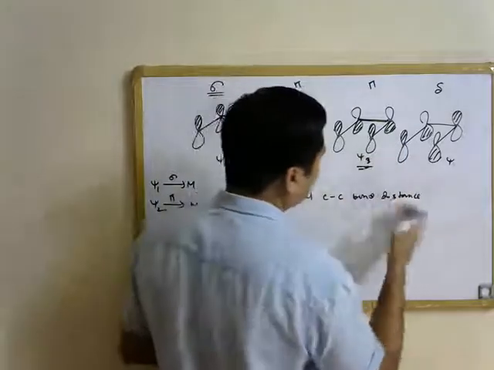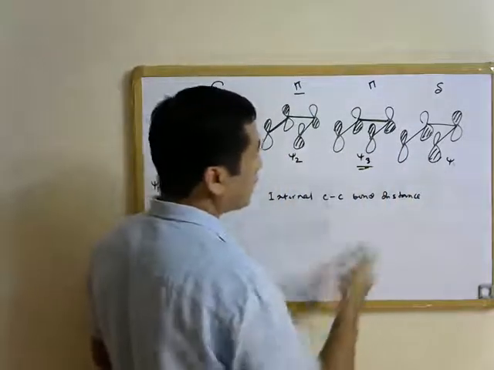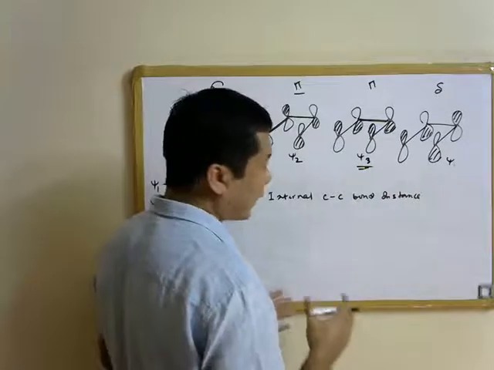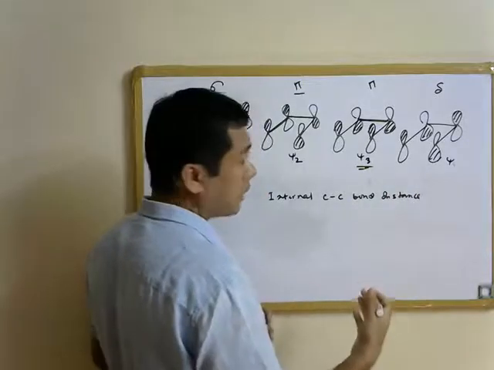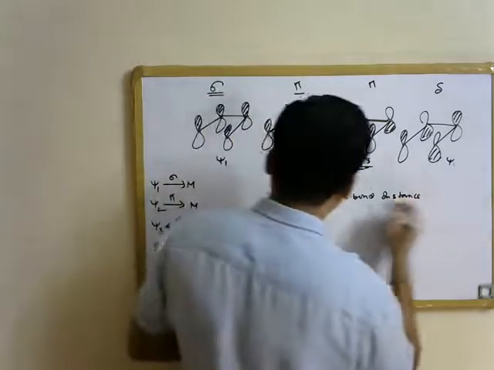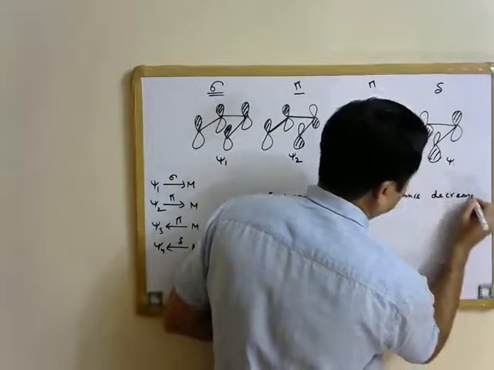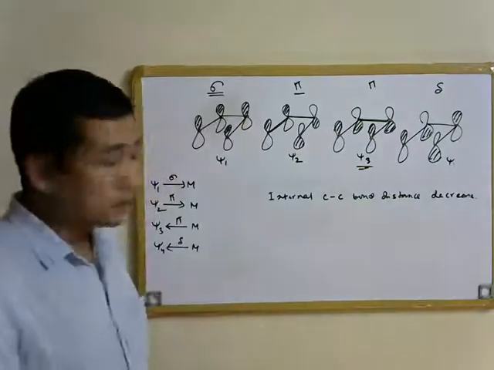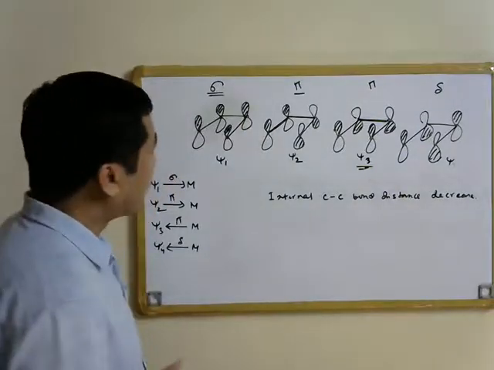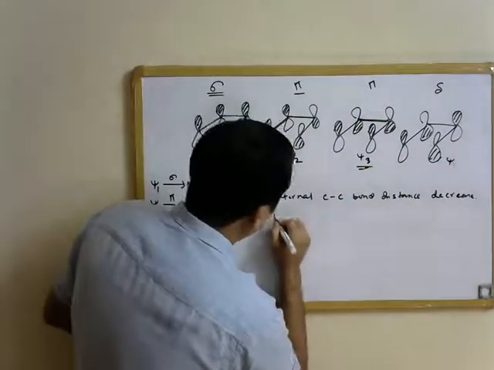As we see, as we increase electron density on psi 3, the bond order of the internal CC bond is going to increase, and that is why the internal CC bond distance will decrease, and it acquires more double bond character.